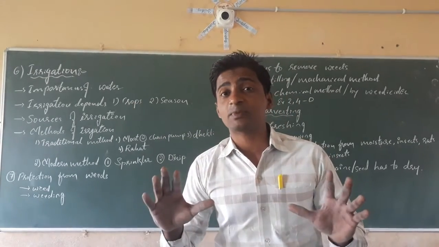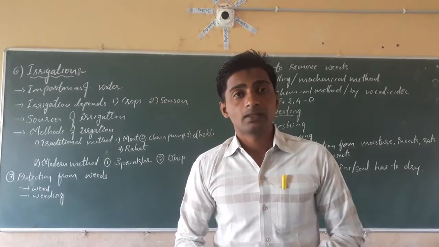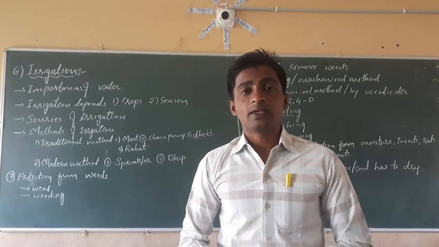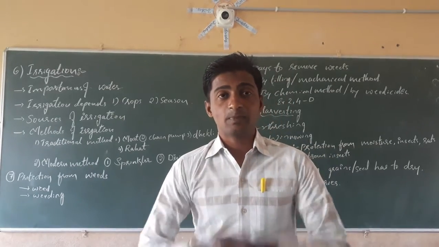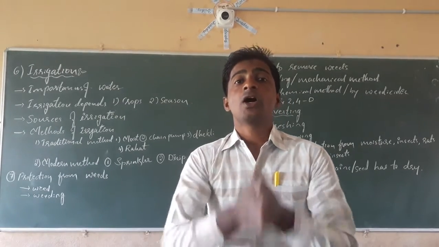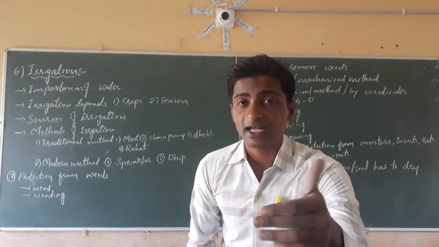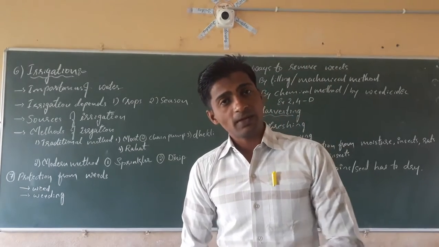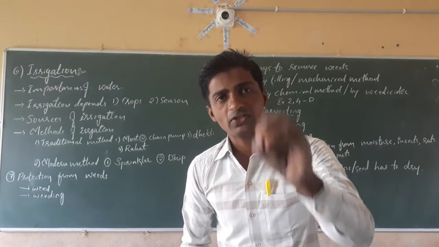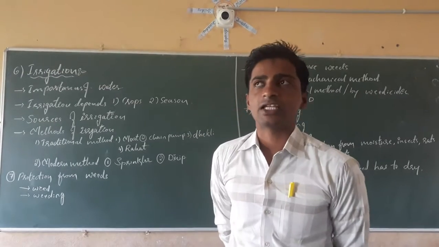It is not a continuous process. At regular intervals of time, after a duration, we have to give the water to the plants. The process of supply of water to the crops at regular intervals of time is called irrigation. Understood?